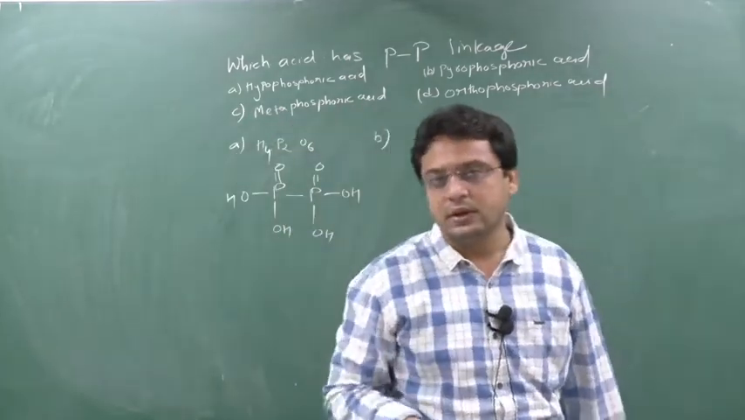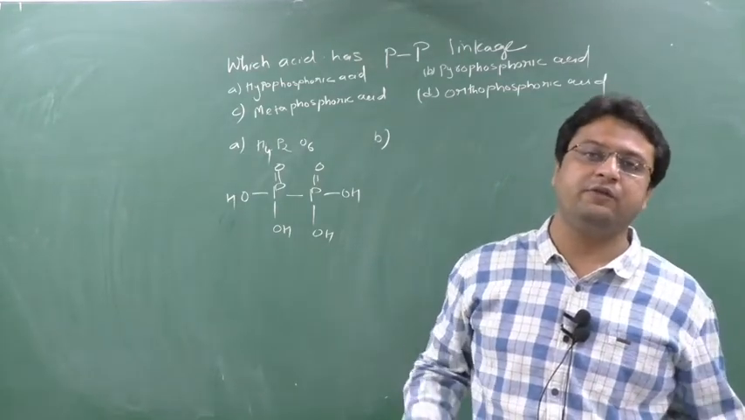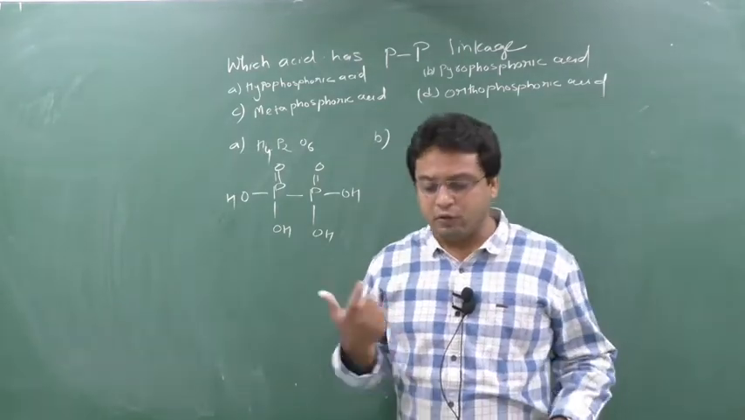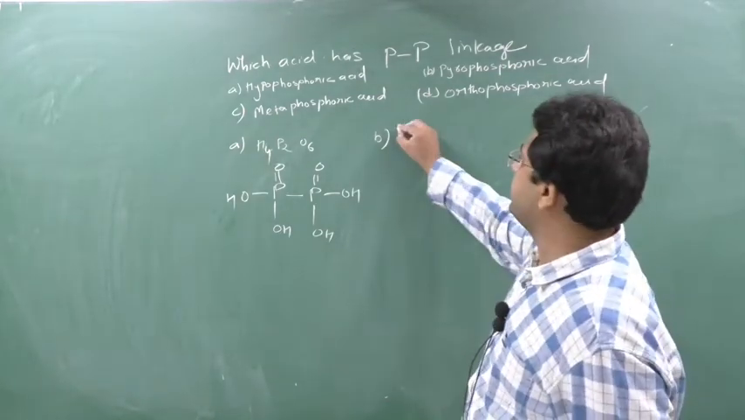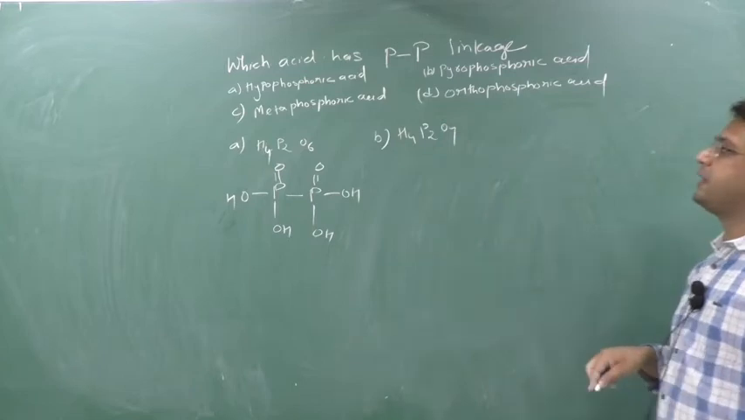Pyro means fire, and fire means heating. So we are taking two phosphoric acid molecules and heating them. When we heat, one water molecule will come out, and the formula comes out to be H4P2O7. This is the formula for pyrophosphoric acid.